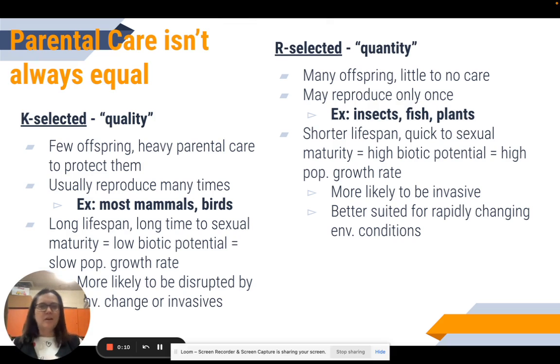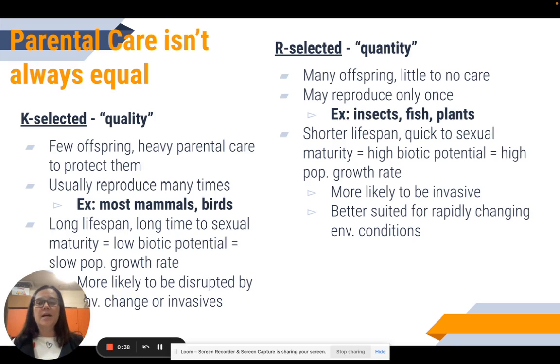Now we're going to get into some of the more complex stuff. So I'm going to jump back into this parental care. We're talking about how populations grow and change, and one of the things we also look at is how they reproduce and how their offspring survive. Because the more offspring that survive, obviously, the bigger that population is going to get. So living things can fall under two categories: K selected or R selected. Think of K selected as more of a quality approach and R selected as more of a quantity approach.